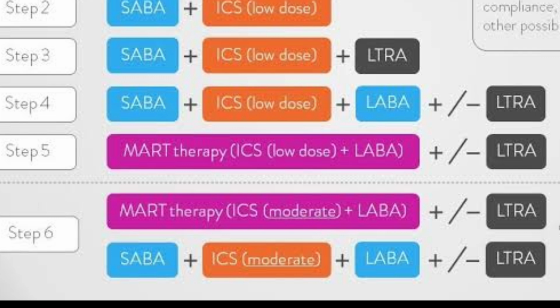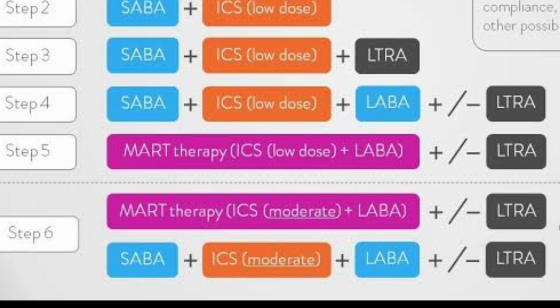In step 1, we give a short-acting beta agonist. In step 2, we add a low-dose steroid with SABA. In step 3, we add a leukotriene receptor antagonist. And in step 4, we actually sandwich inhaled corticosteroid between SABA and LABA. So step 4 is basically a sandwich of low-dose inhaled steroid between SABA and LABA, plus or minus a leukotriene receptor antagonist.